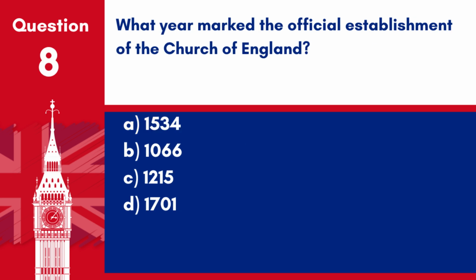Question 8. What year marked the official establishment of the Church of England? A. 1534. B. 1066. C. 1215. D. 1701. Answer: A. 1534. The Church of England was officially established in 1534.